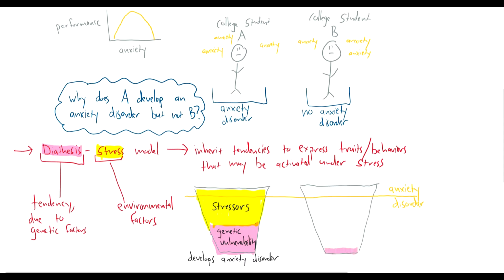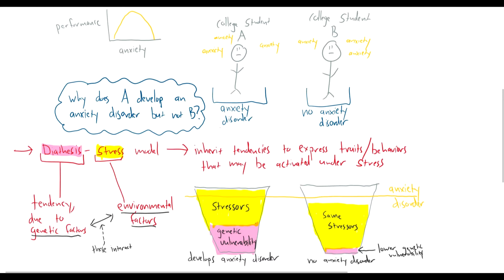Whereas person B has a much lower genetic vulnerability, and here this pink area fills up less of the glass. And we might have the same stressors, so the same amount of yellow, but we don't quite reach the anxiety disorder threshold, and so this person, we would say, does not develop an anxiety disorder. So we're talking about genetic factors and environmental factors, and here we've talked about them independently, but they actually do interact. So let's look a little at this interaction.